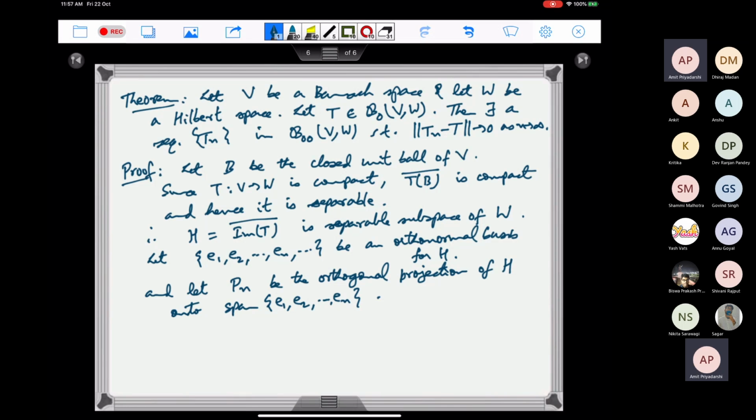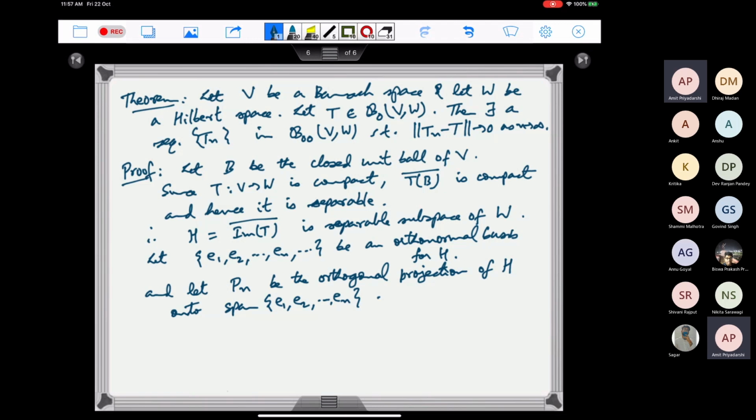So let me recall that Pn is the orthogonal projection of W onto the span of these.